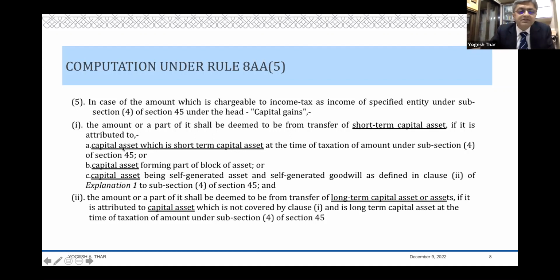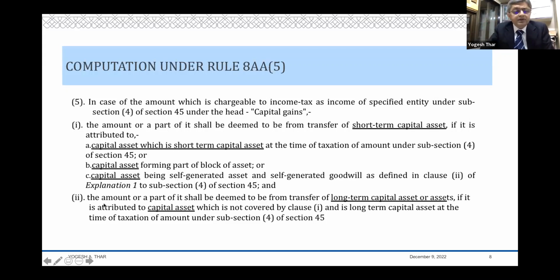Okay, now what are these ABC? Attribution to a capital asset which is a short-term asset at the time of 45(4), that is at the time of retirement, or attributed to a capital asset forming part of a block of assets, or attributable to a capital asset being self-generated goodwill, etc. So something which is attributable to a short-term asset, a block of assets, or goodwill will all be deemed to be short-term.